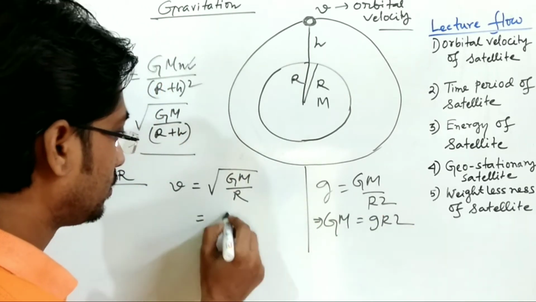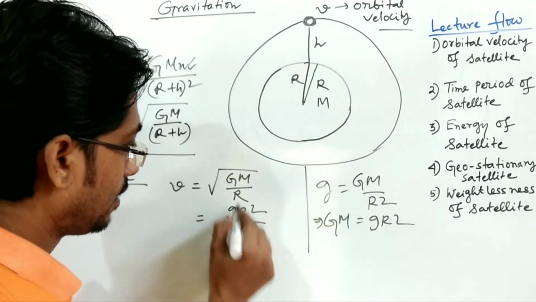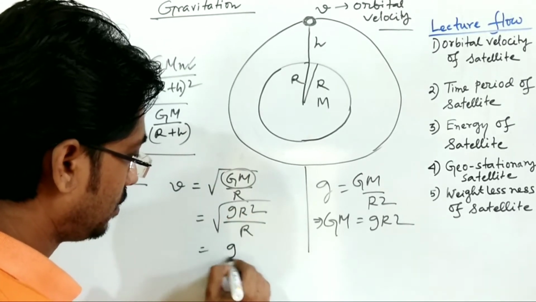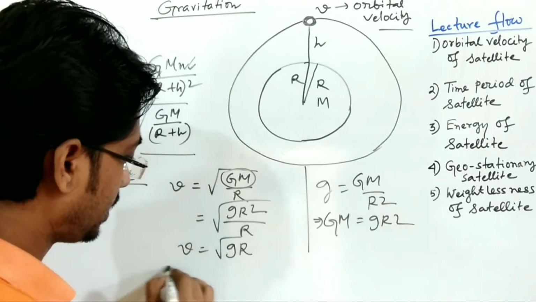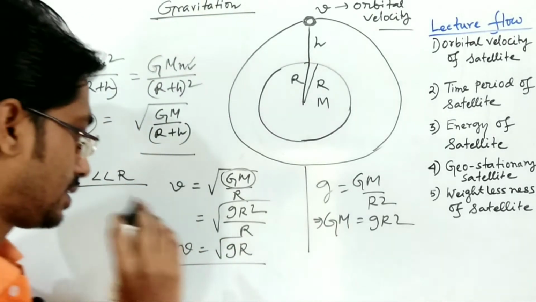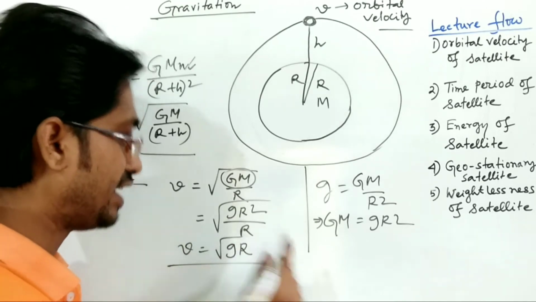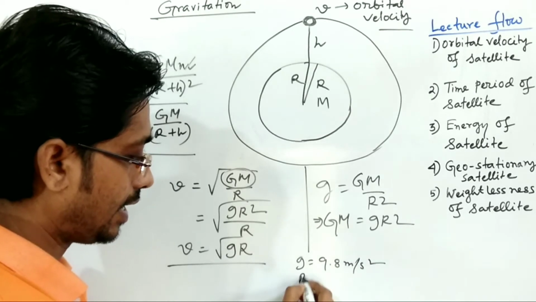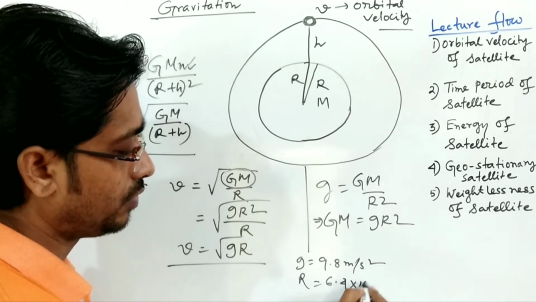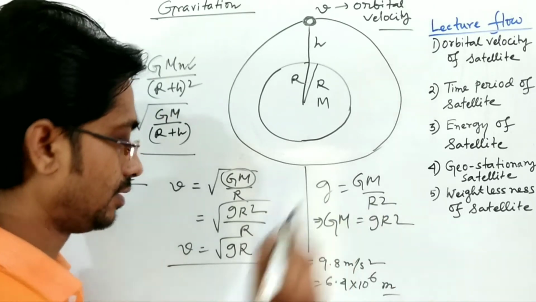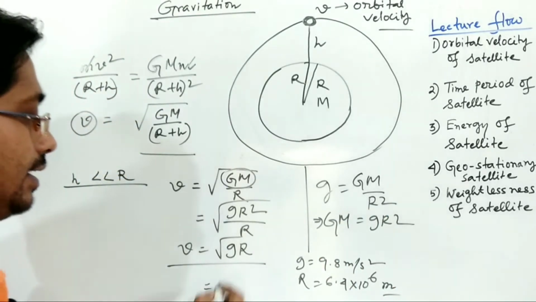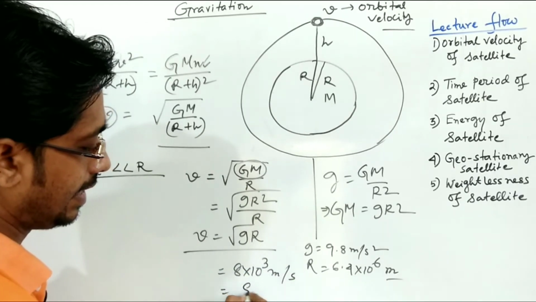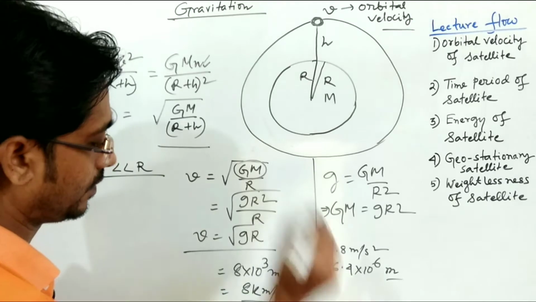If we put g R square in place of GM, then v is equal to root of gR. Now if we put the values of g and R, g is equal to 9.8 meter per second square and R is 6.4 into 10 to the power 6 meter, then it comes out as 8 into 10 to the power 3 meter per second, that is, 8 kilometer per second.